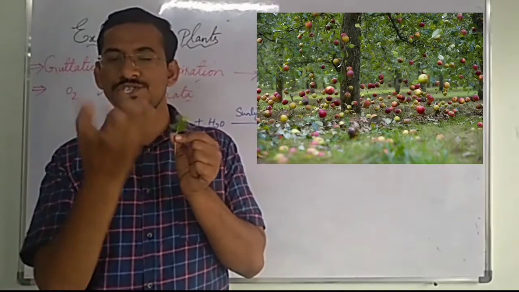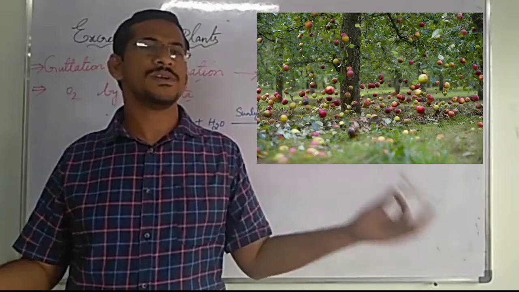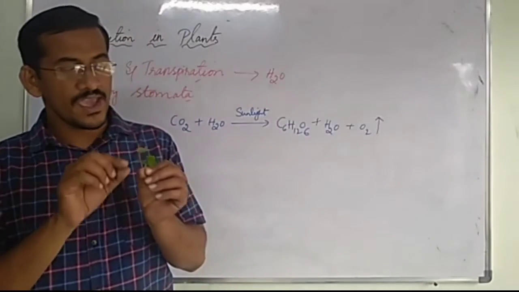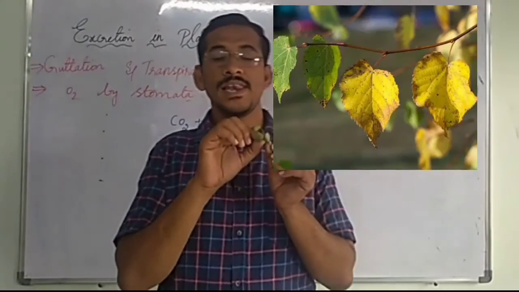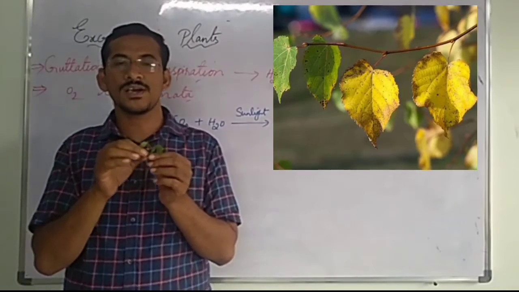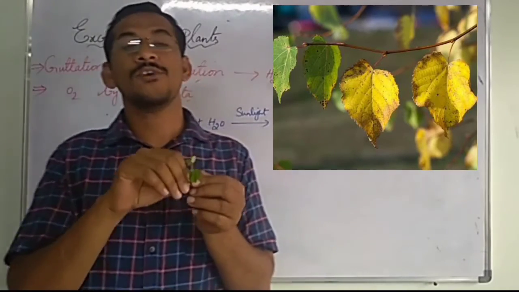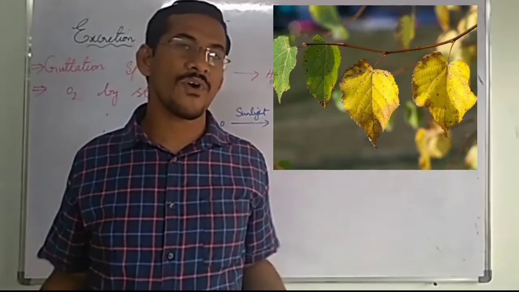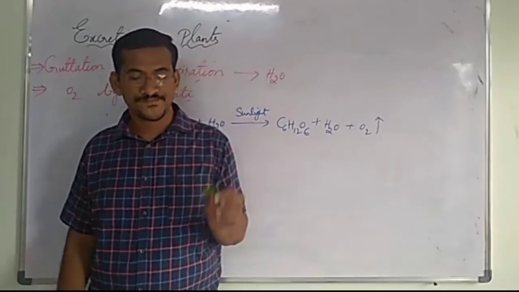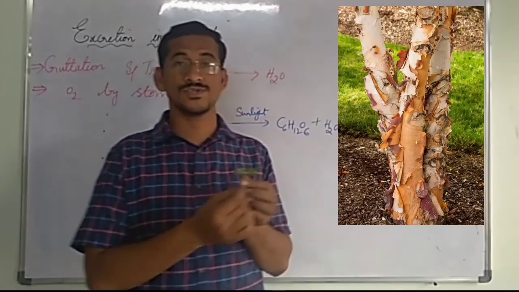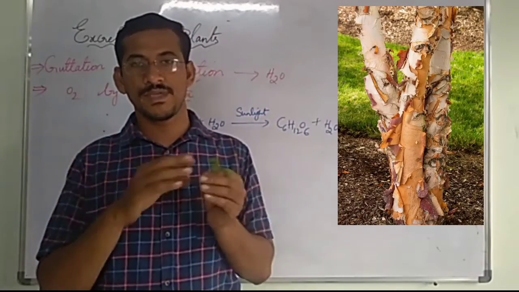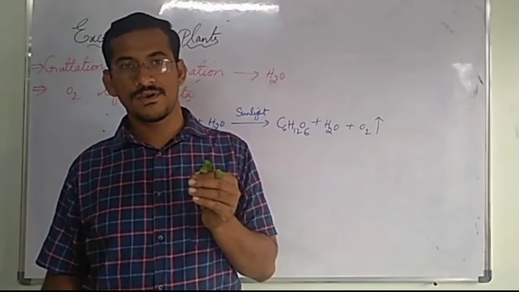So when fruit matures and falls off, automatically waste is excreted out. In the same way, when a leaf is fully loaded with waste, it turns yellow and the leaf will fall off. When the leaf falls off, then automatically waste is excreted out from the plant. In the same way, bark also. You might have seen in trees, the bark shedding, the bark falling down, right?